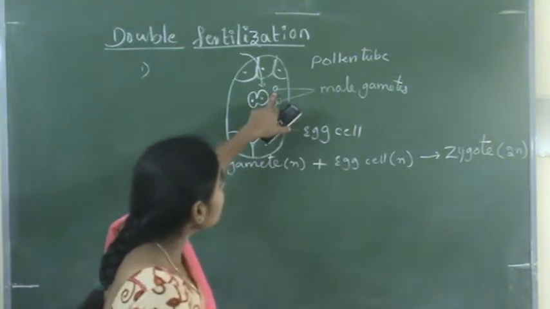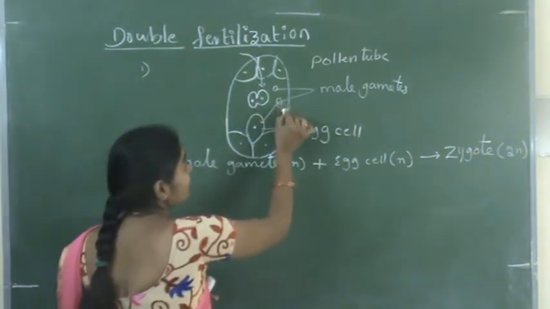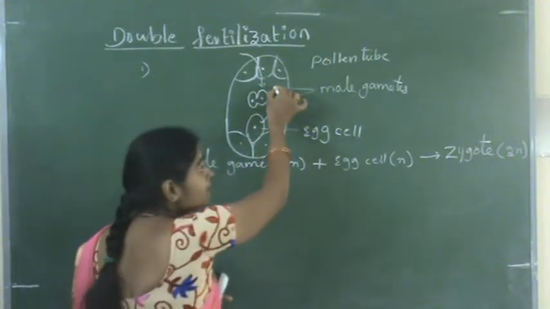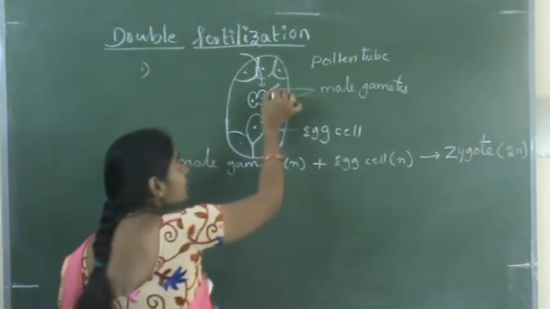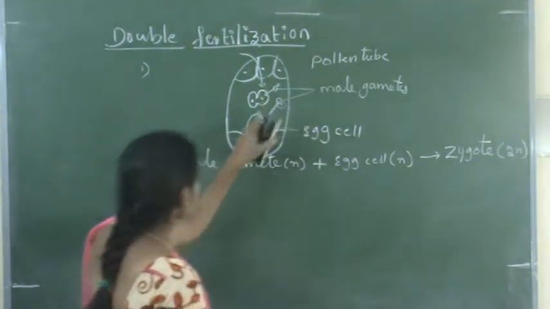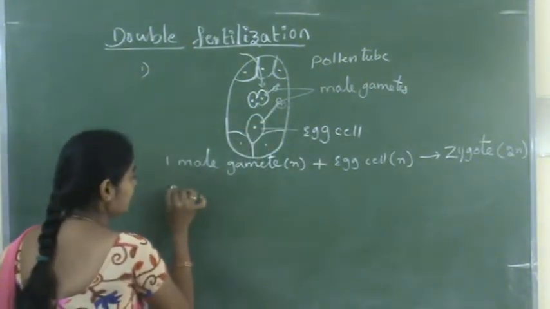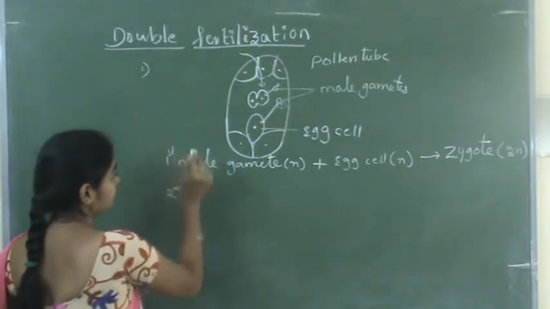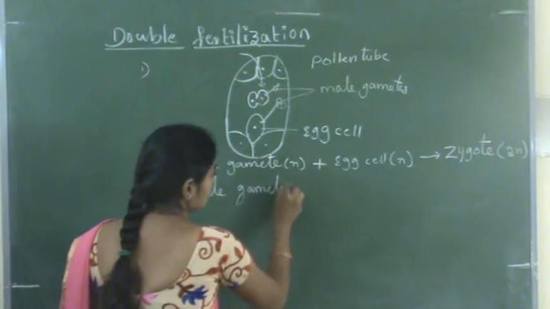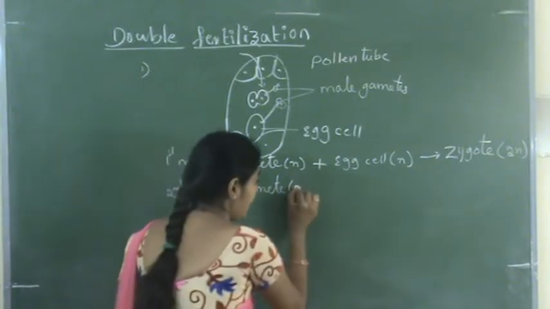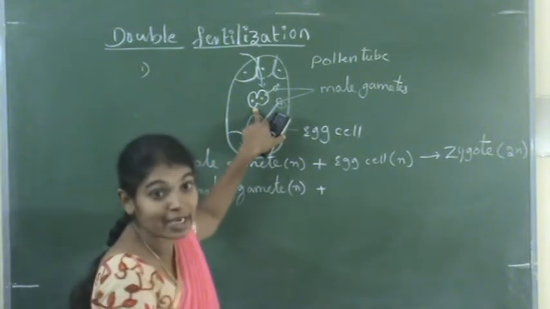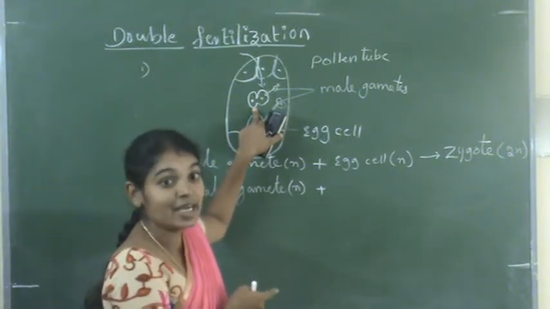And here one more male gamete is there. This is the first male gamete, which fuses with the egg cell. And this is the second male gamete, which fuses with the polar nuclei. The second male gamete, which is again haploid, plus two nuclei, and each nucleus is haploid.